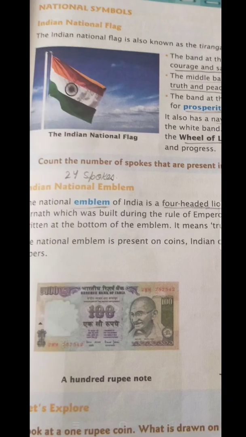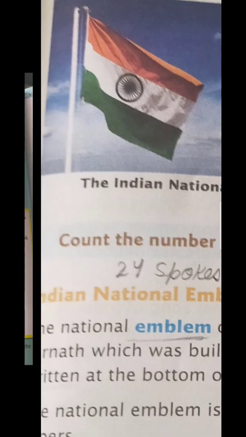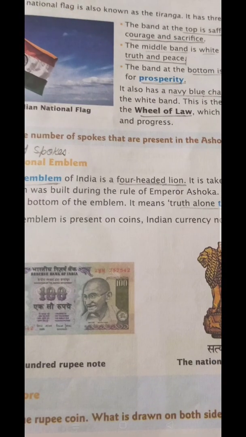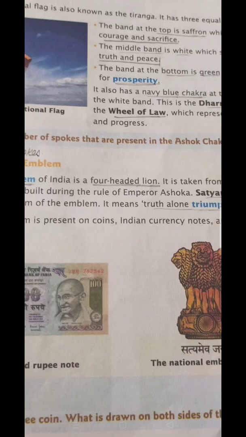In between the flag, in the white band, you can see a navy blue chakra. So what does it mean? This is the Dharma Chakra, or the wheel of law. This is also known as the Ashok Chakra. Now count the number of spokes that are present in the Ashok Chakra.